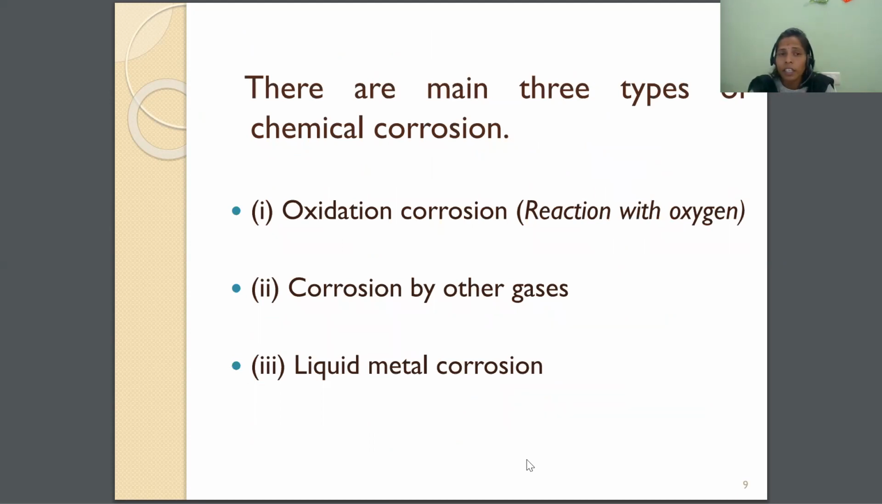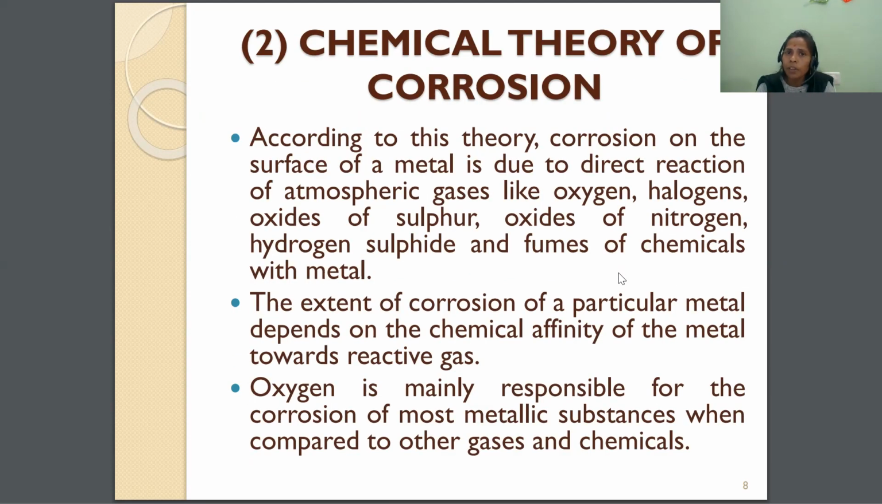So further, chemical corrosion is of three types: oxidation corrosion, corrosion by other gases, and liquid metallic corrosion. But in chemical corrosion, as we have seen, the metal is reacting with the chemicals in the environment. So this dry theory is called chemical corrosion.